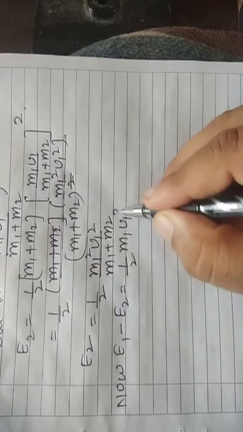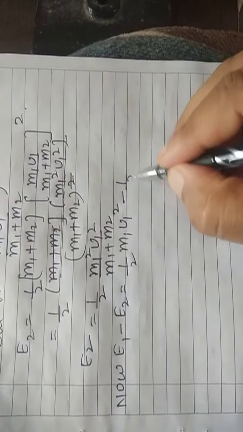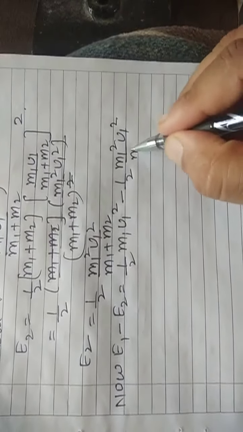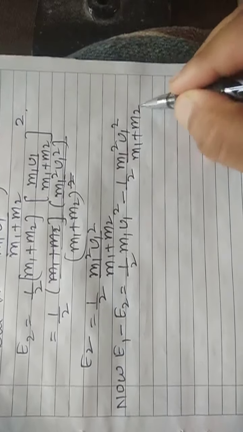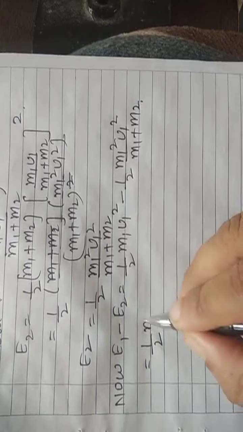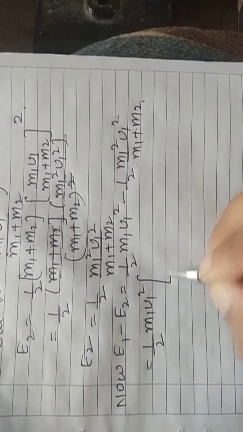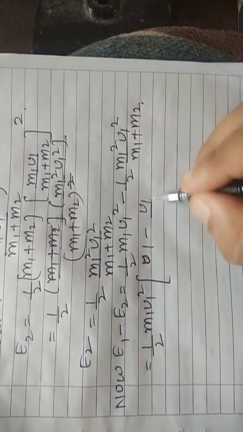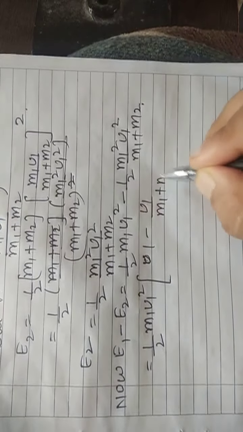Now let us calculate E1 minus E2. Half m1 u1 square minus half m1 square u1 square upon m1 plus m2. Take the difference: 1 by 2 m1 u1 square common, inside you get 1 minus m1 upon m1 plus m2.